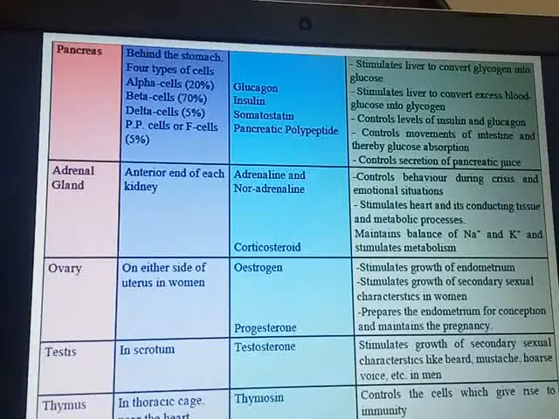So here we end with the revision for section B. All the chapters taken for your first online assessment and second online assessment are revised. Now you have to study each and every chapter, go through each and every diagram, study all the different functions related to different glands, different organs, and be prepared for your third online assessment.